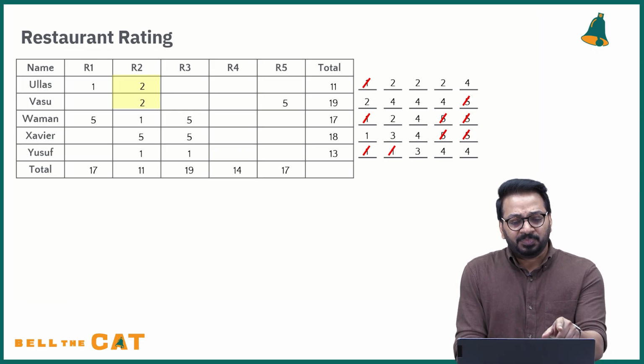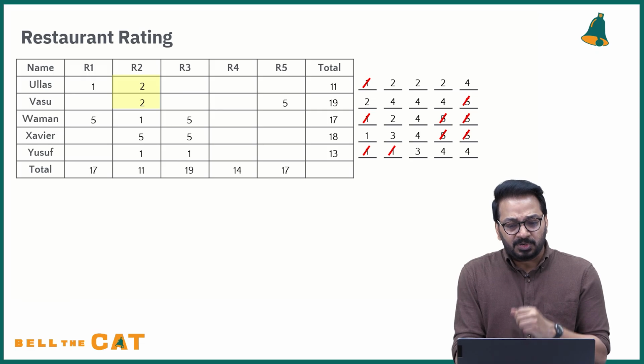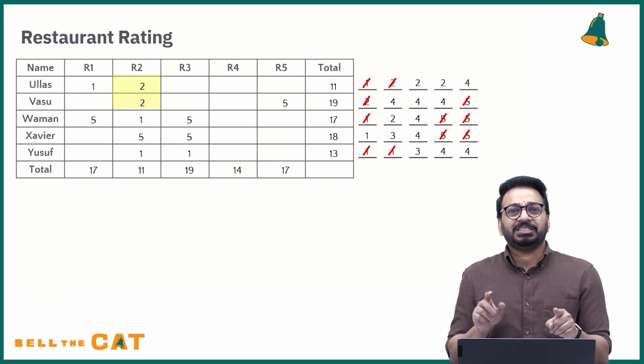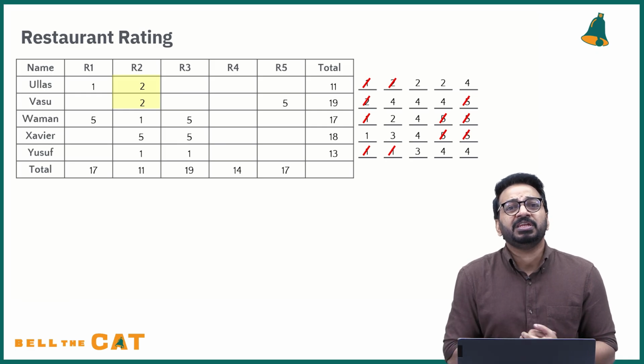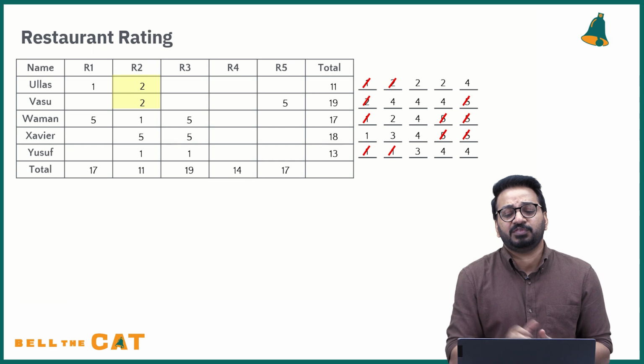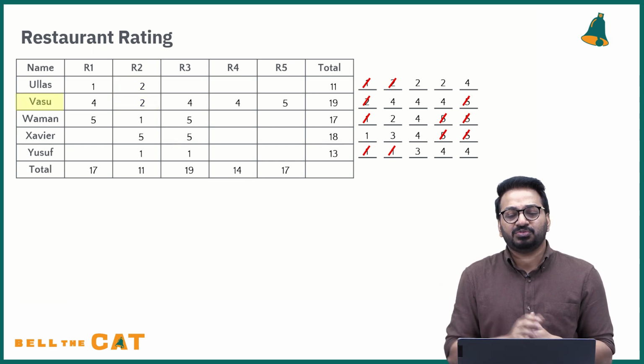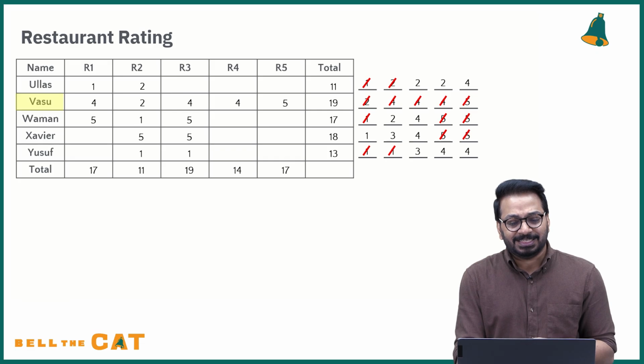Now this is done. Now if you see, the 2 is done here. So what are the two 2s which are done? One 2 is gone here, one 2 is gone here, right? Now if you look at the next column, 2 is placed, 5 is placed. All the remaining values are what? What's at the end of the column? All are 4s. So you can straight away place those values. Those are 4s. So all of that is done.